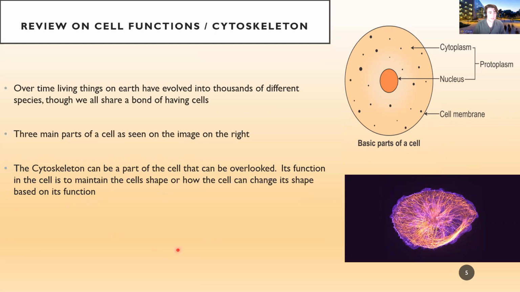Okay, so the cytoskeleton can be a part of the cell that I believe can be overlooked. Its function in the cell is to maintain the cell shape and change how the cell moves. Basically, it can also change the cell's shape if need be based on its function. The cytoskeleton is a network of protein fibers that are all interlinked, as we can see in this picture over here, and they extend from the nucleus. It also provides mechanical support to the cell.